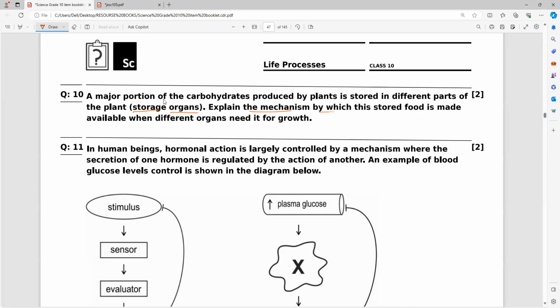Explain the mechanism by which the stored food is made available when different organs need it for growth. Anybody? A major portion of the carbohydrates produced by the plants is stored in different parts of the plant. Those are storage organs. Explain the mechanism by which this stored food is made available when other parts of the plant need it for growth. Mr. Harish recently asked me this and we discussed it in the book too. Anybody?